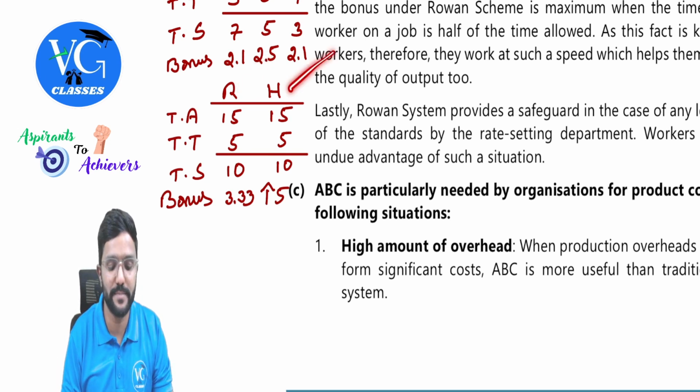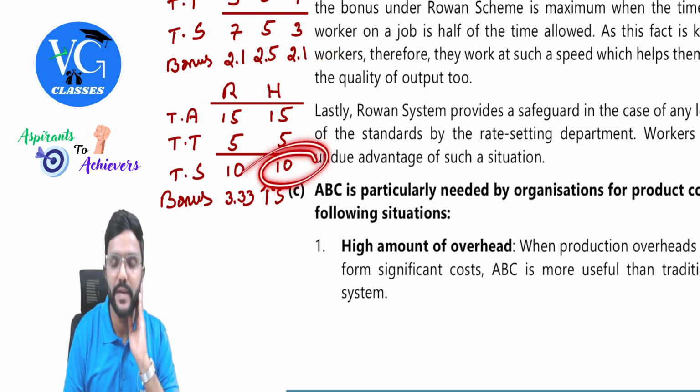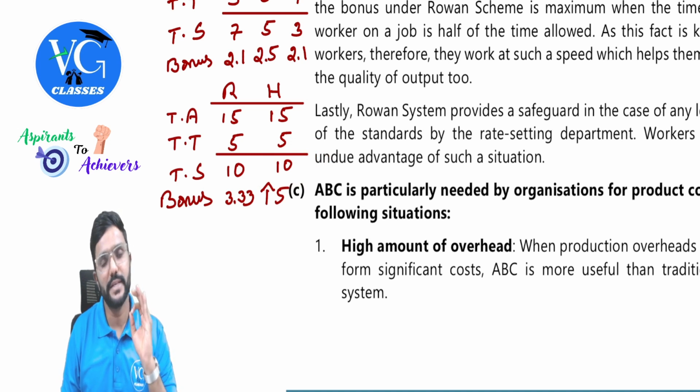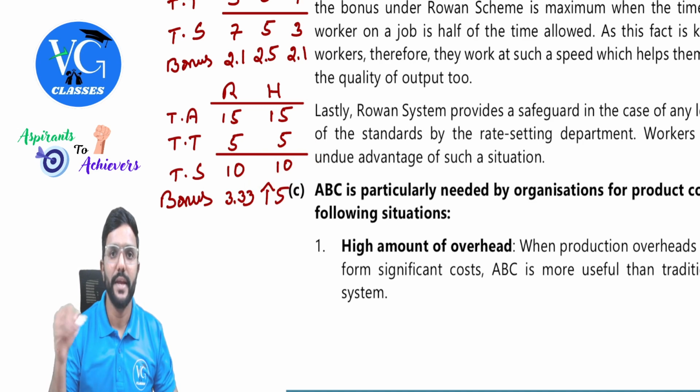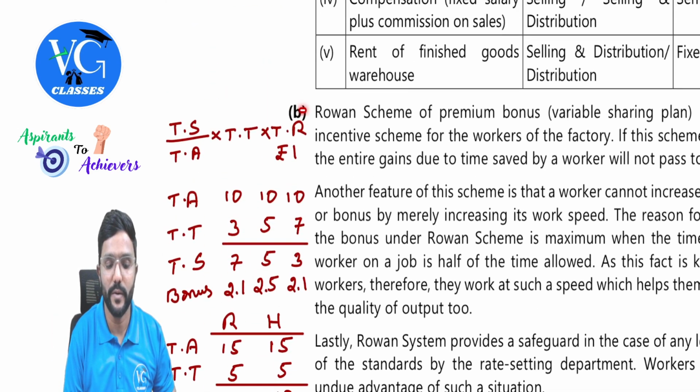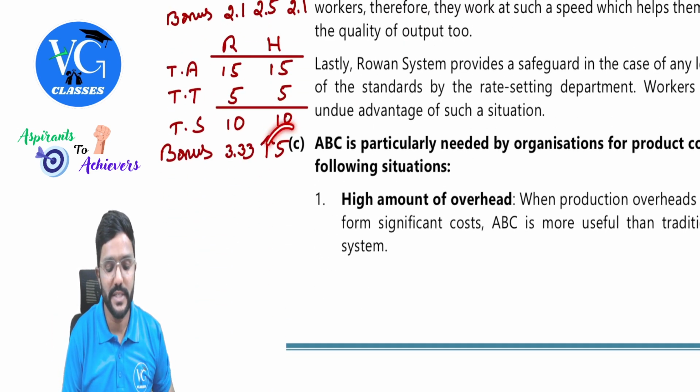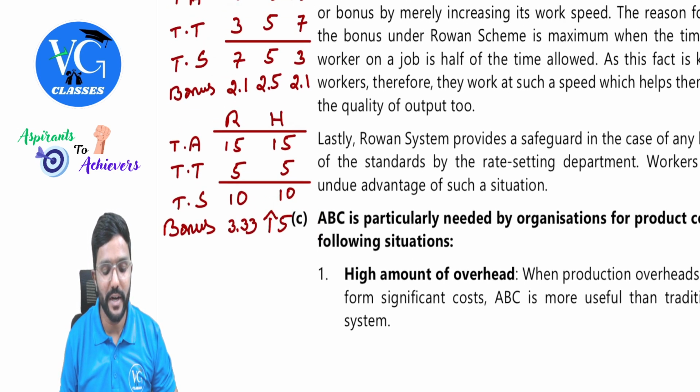Now let us come to the Halsey plan. Under the Halsey plan also, the time saved is 10. 50% of the time saved will be paid as bonus. So 10 into 1 into 50%, where 1 is the hourly rate. How much is that? 5 rupees. So compare now, guys.